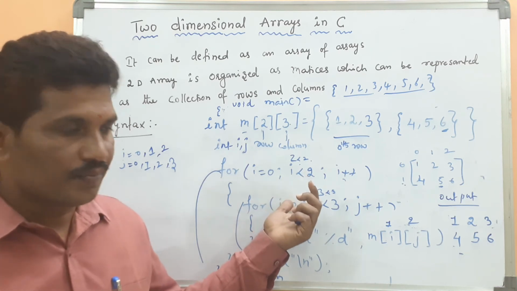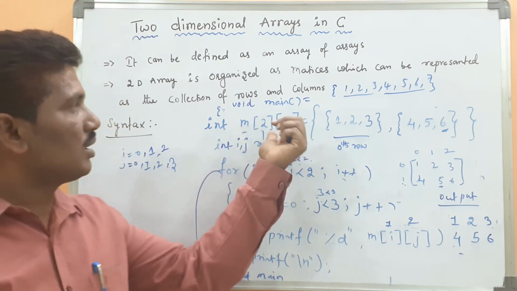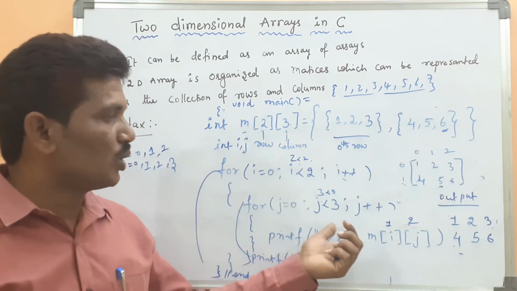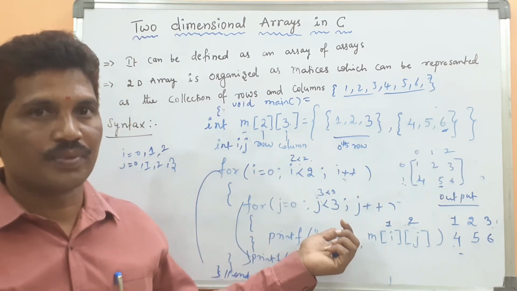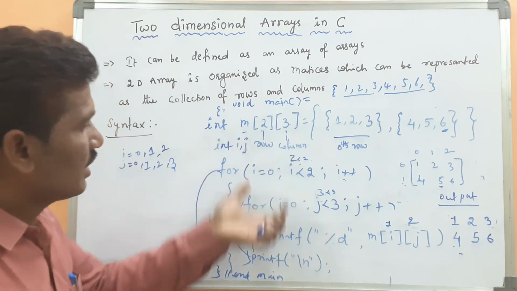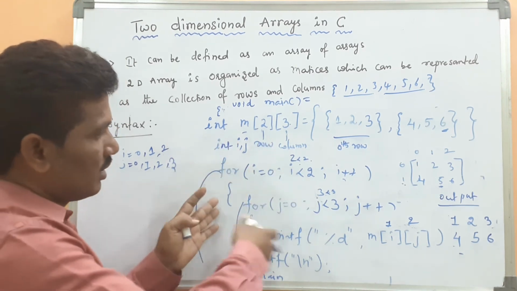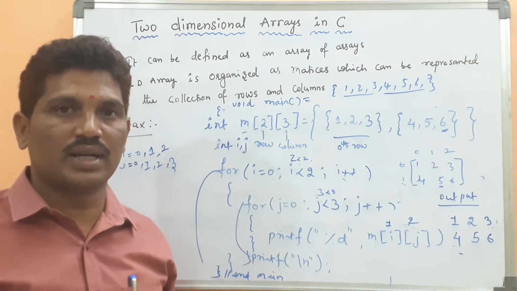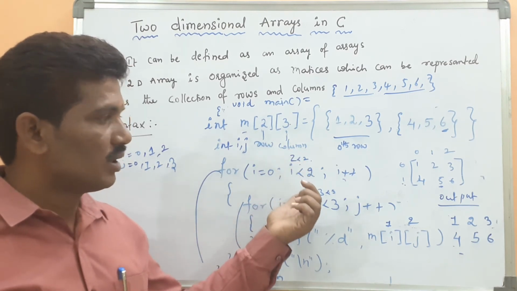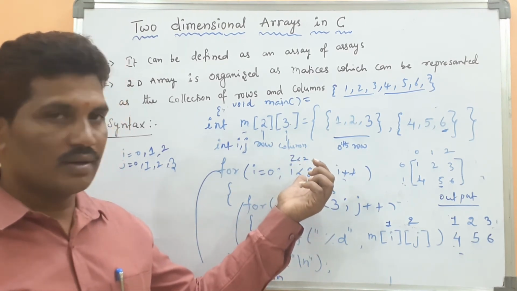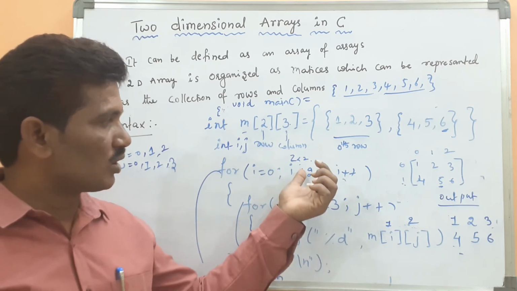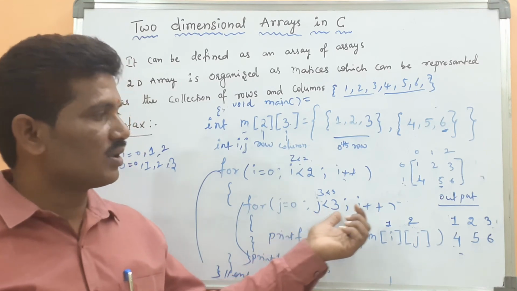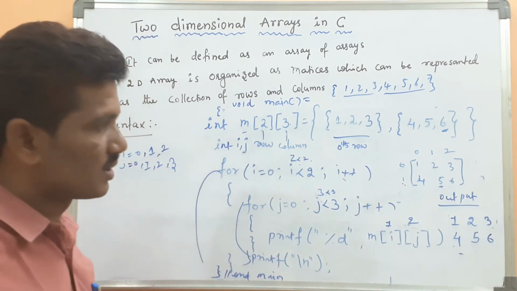Here, how do you initialize the values, and how do you print the values? This is how you initialize and print the two-dimensional array elements using a nested for loop. This is the outer for loop. The outer for loop is used for rows. The inner for loop is used for the columns.